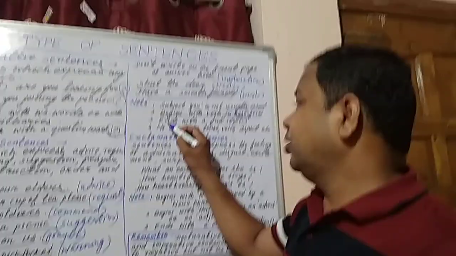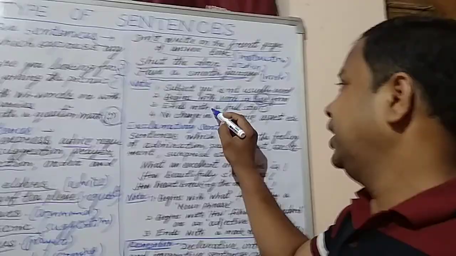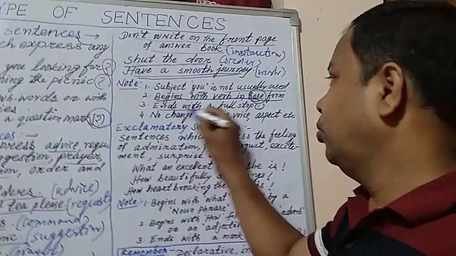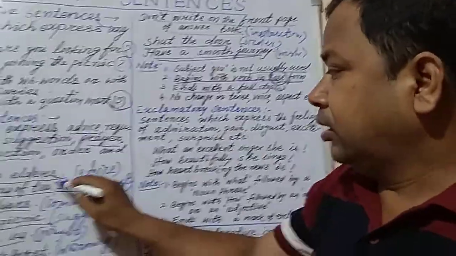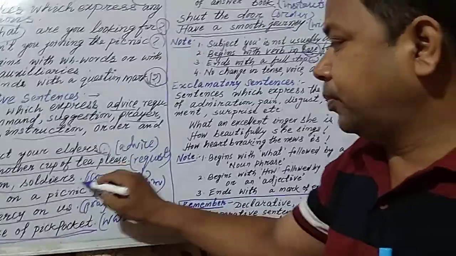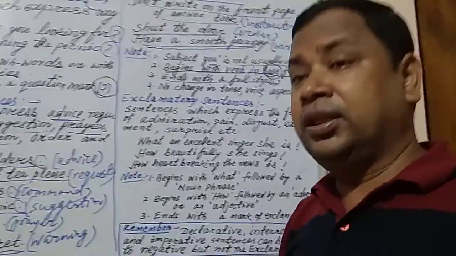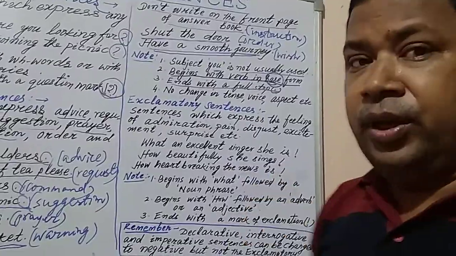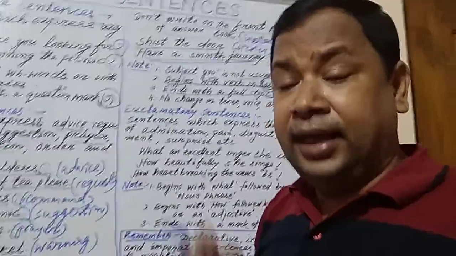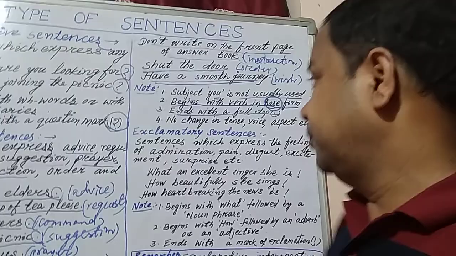And another thing you see, these sentences end with a full stop. You can see it here, everywhere, full stop, full stop, full stop. The sentence begins with the verb in its base form and ends with a full stop.